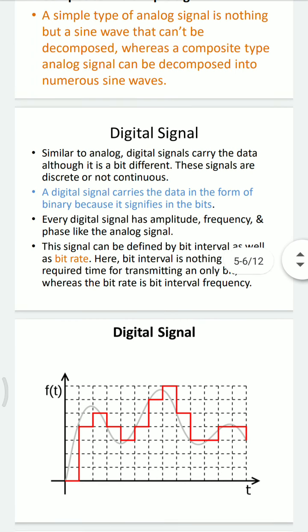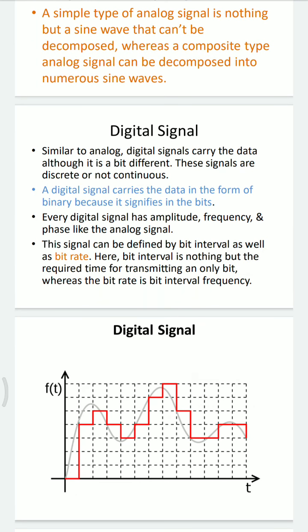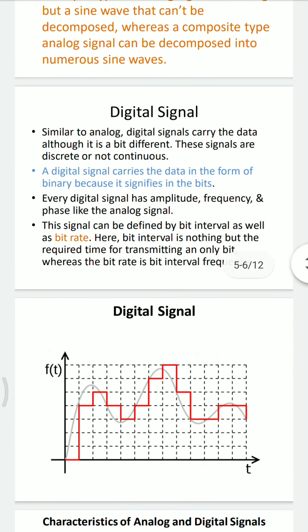A digital signal carries the data in the form of binary, because it signifies in the bits, or there are two bits, that is 0 and 1. So you can say a digital signal carries the data in the form of binary bits, that is 0 and 1. Every digital signal has amplitude, frequency and phase like the analog signal.